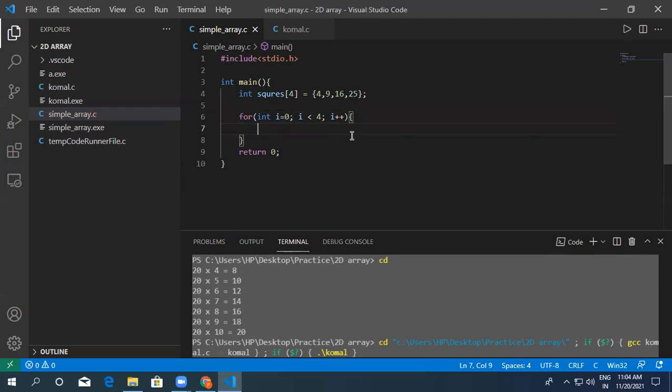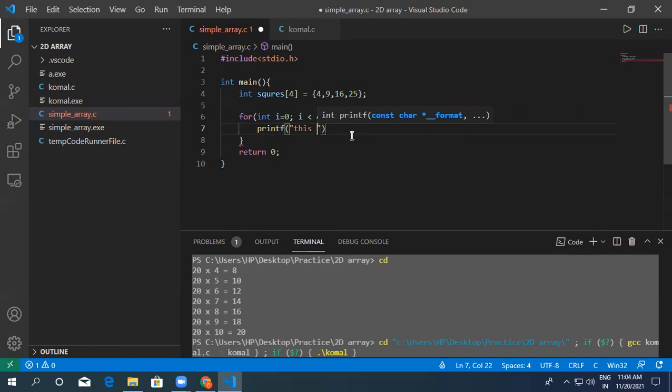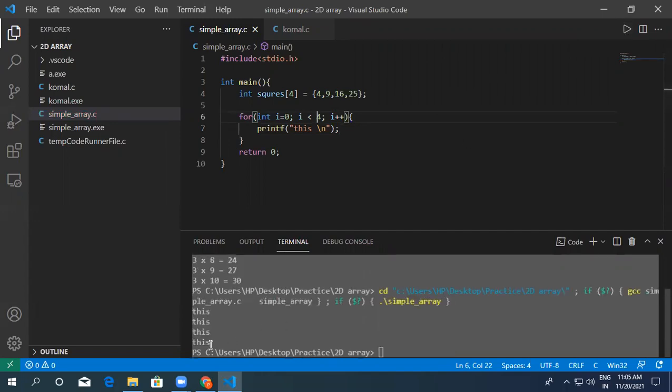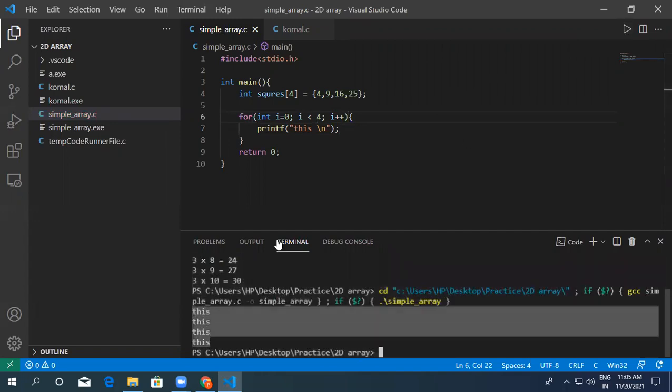You can simply check by counting the printf. Here if I write 4, that means it will run 4 times. Okay, so it is running 4 times.